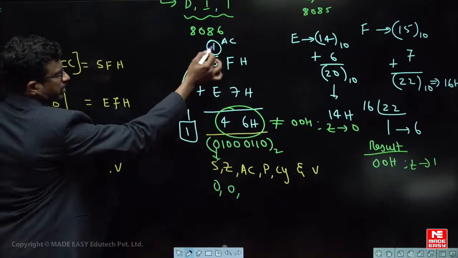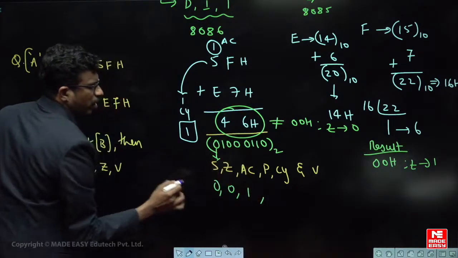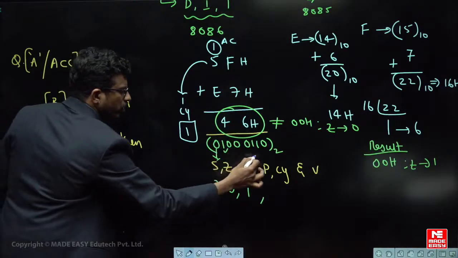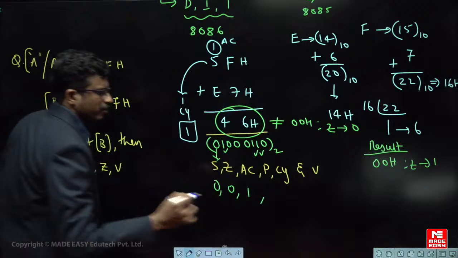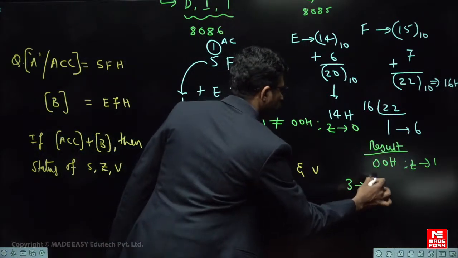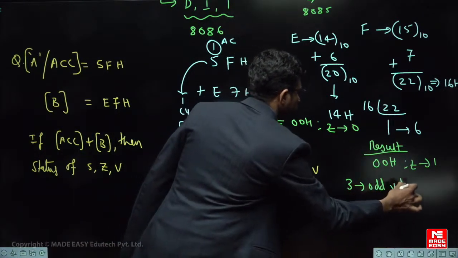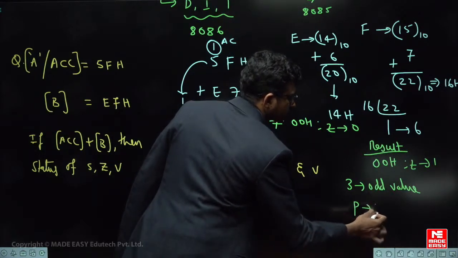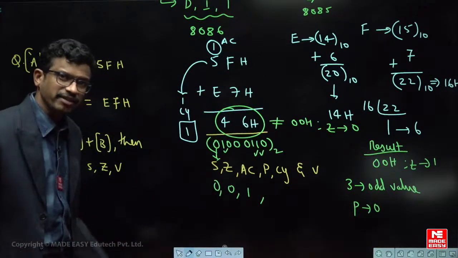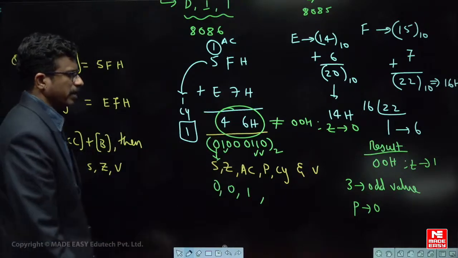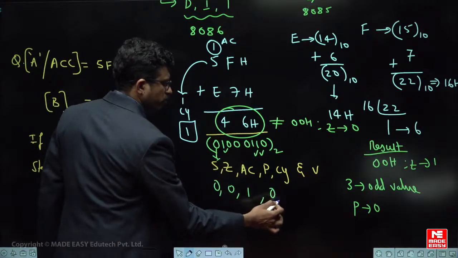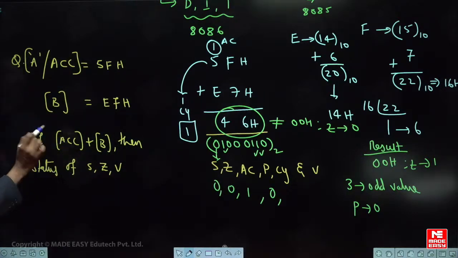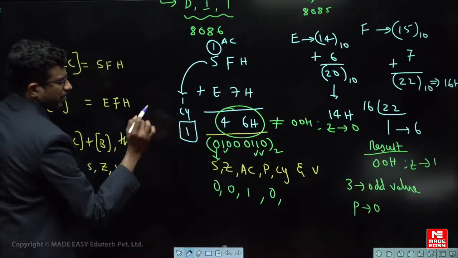Auxiliary carry flag, what is auxiliary carry flag? 1. Parity flag, how many binary ones are there in the result? So 1 2 3, 3 ones are there. So 3 value is an odd value, right? So if the value is odd, then parity flag is equals to how much? 0. If the number of binary ones are even, then parity flag is equal to 1. So number of ones are odd, parity flag is equal to 0. Carry flag is out of the MSB. हम सोच रहे हैं accumulator, let us say it is 8 bit only. So therefore here the carry flag is 1.